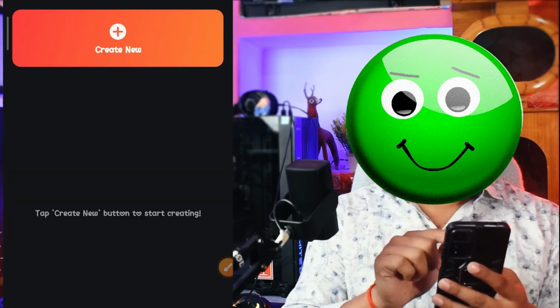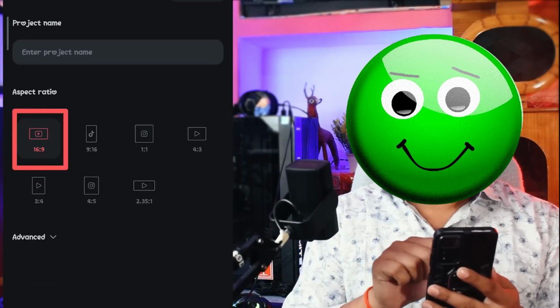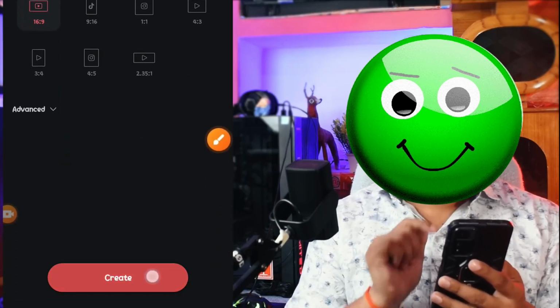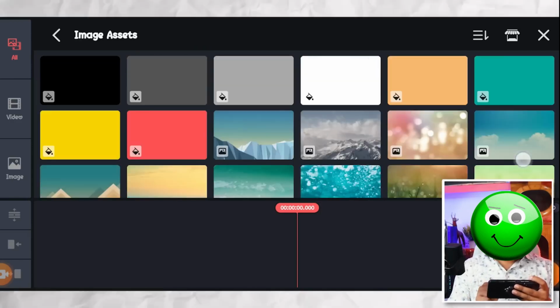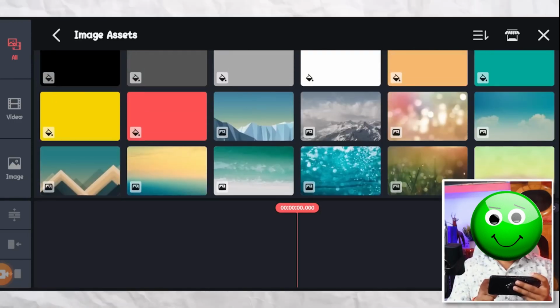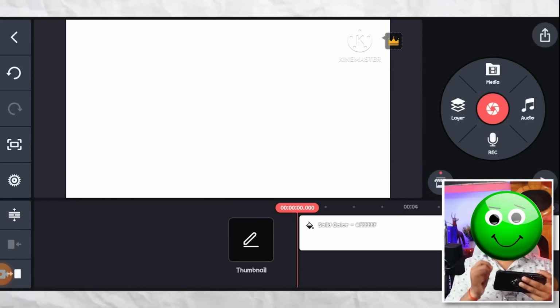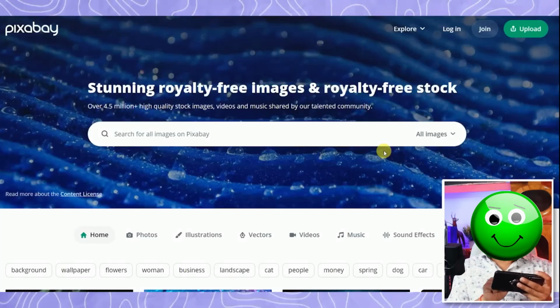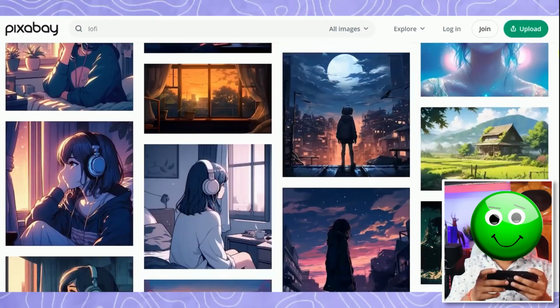From here you have to click on the Create New button. Now from here, you have to select the 16:9 ratio. Then click on this Create button. Now from here, you have to first go to the folder containing image assets. Here you will find many background images. And here you have to search Lofi. Now you will get many images related to Lofi songs. You have to click on any image you like from here, then click on this download button and download it.